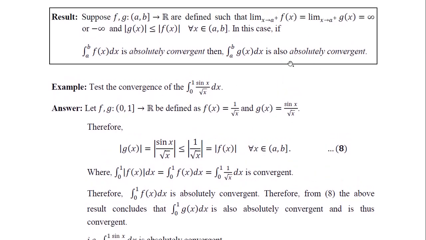So we are taking this result without proof, and let us see with this example how it can be used to prove absolute convergence of an improper integral of the second kind. Definitely this is an improper integral of the second kind.